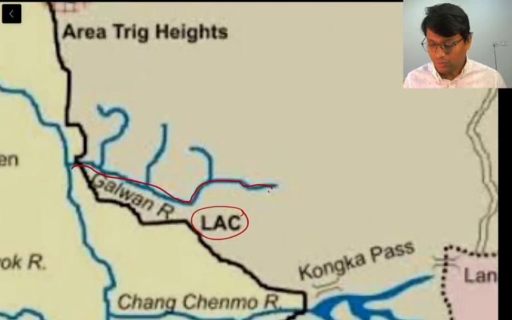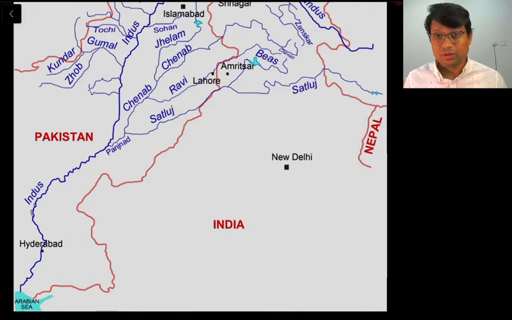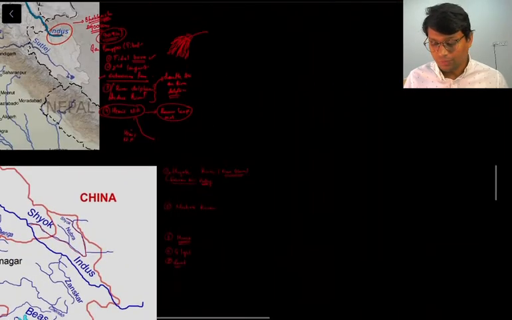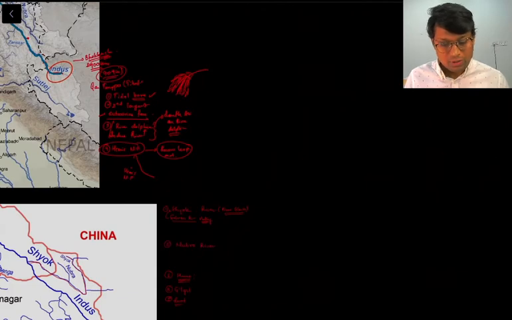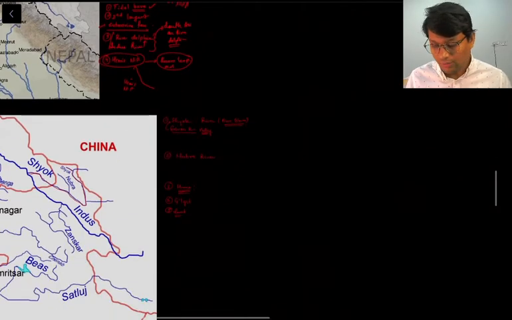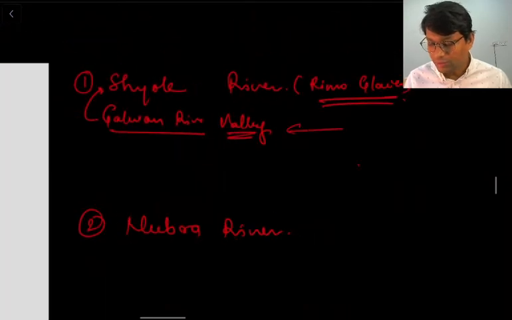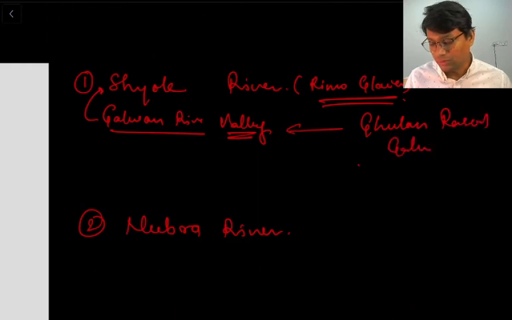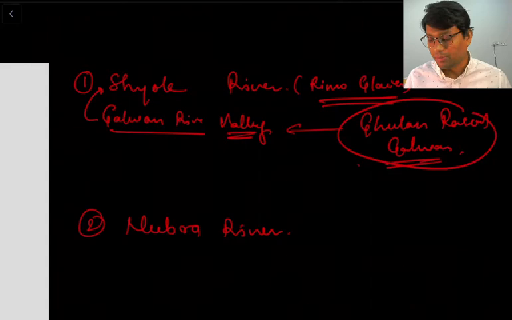The Galwan River is named after a Tibetan traveler of Kashmiri origin. His name was Ghulam Rasul Galwan. Okay, so it is named after Ghulam Rasul Galwan, right? So remember this name. He was a Tibetan traveler or explorer, whatever you can call it. After that person, this Galwan River is named, and this is the location of it, right?